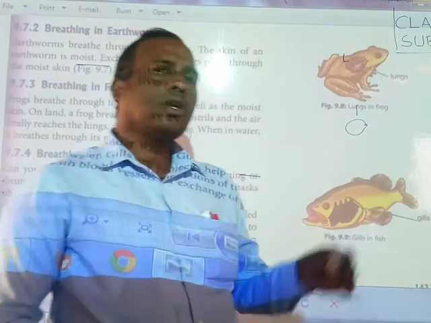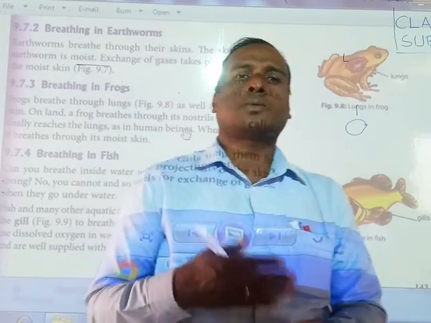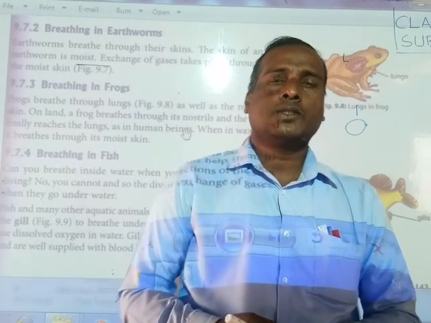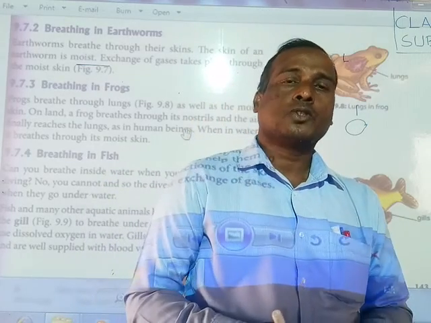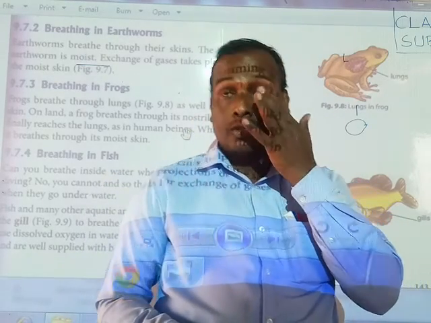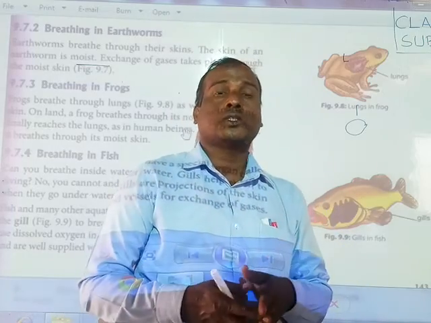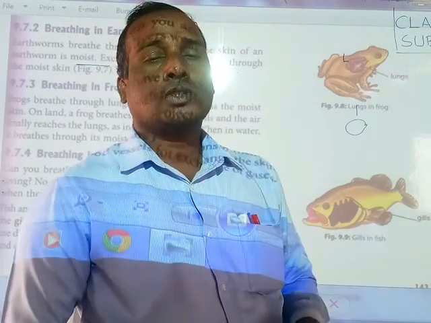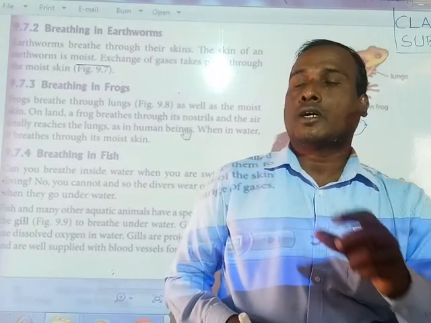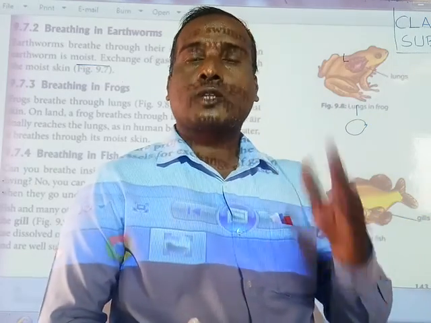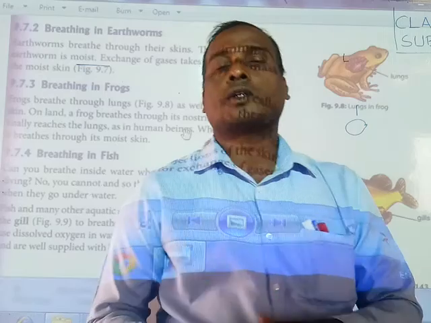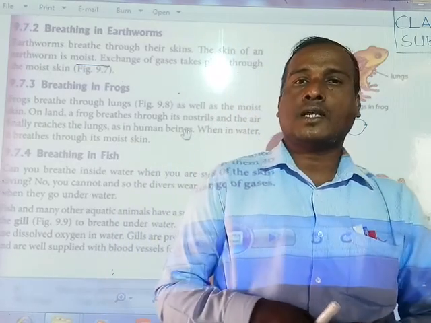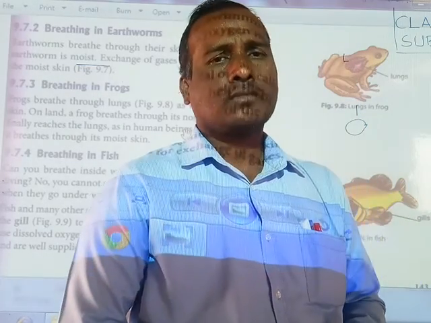So this is all about how different animals have different organs for the breathing system. Humans, cows and goats have lungs for breathing. Cockroaches have spiracles. Earthworms have moist skin. A frog has two organs, skin as well as lungs.